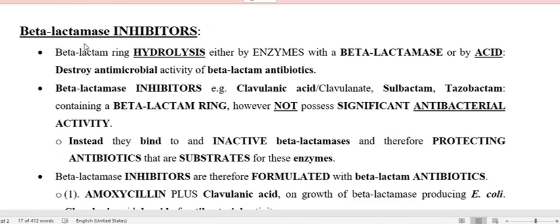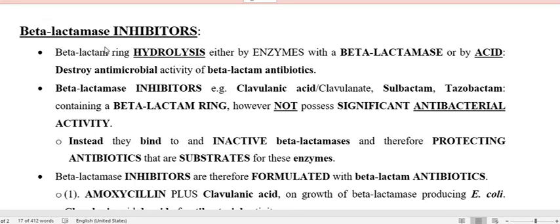So what is the name? The name is beta-lactamase inhibitor. What? Inhibitor. To which enzyme? Beta-lactamase enzyme. So those drugs or compounds that inhibit the action of the beta-lactamase enzyme released by resistant bacteria are called beta-lactamase inhibitors. What does it mean?